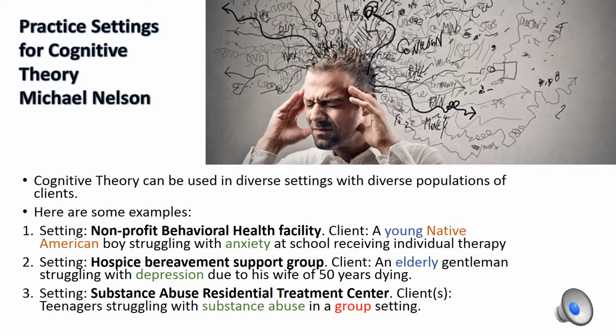And finally, the third setting is a substance abuse residential treatment center for teenagers. Again, cognitive theory can be used for all age groups and developmental periods. And in this circumstance, teenagers struggling with substance abuse can benefit from cognitive theory through cognitive behavioral therapy and even in a group setting.